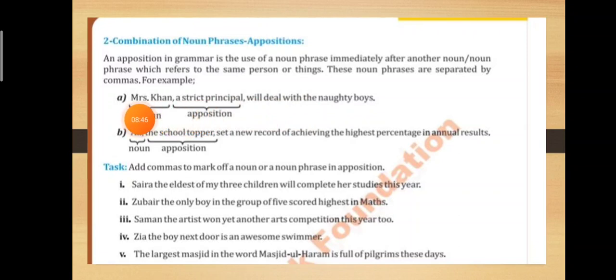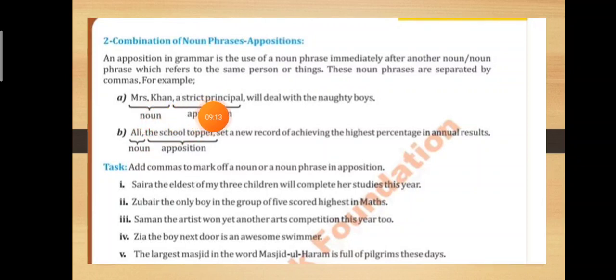Mrs. Han, a strict principal, will deal with the naughty boys. So in this sentence, Mrs. Han is the noun. A strict principal, that is also a noun. So it is referring to the same noun, the first noun. Mrs. Han, a strict principal.